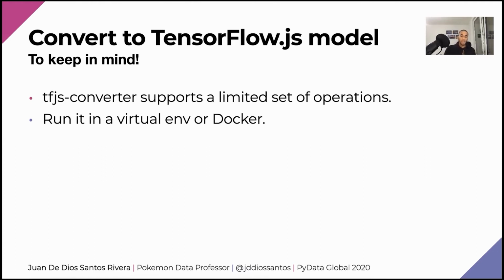The first one of them is that TensorFlow.js supports only a limited set of operations if you compare it to TensorFlow. Meaning that if you have a very complicated or complex model and you try to convert it, chances are that there might be one operator that is not yet part of the TensorFlow.js API. So in this case, the conversion is going to fail.